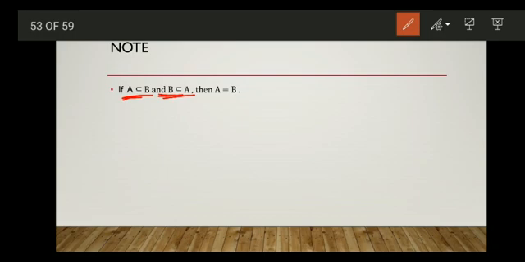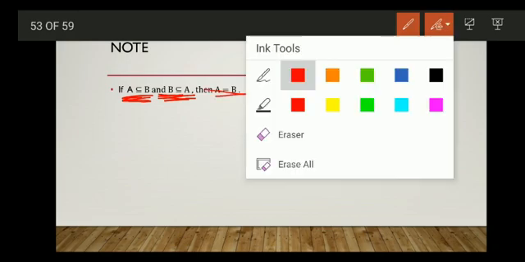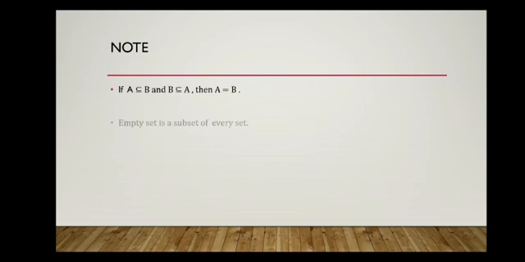So recall the definition of equal sets. If every element of A is an element of B and every element of B is an element of A, then A and B are equal sets. Right? So if A is a subset of B and B is a subset of A, then A is equal to B. Right? Next one.